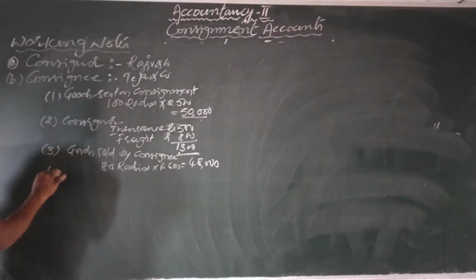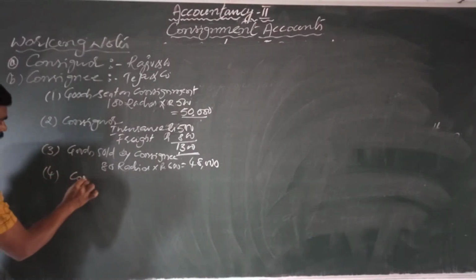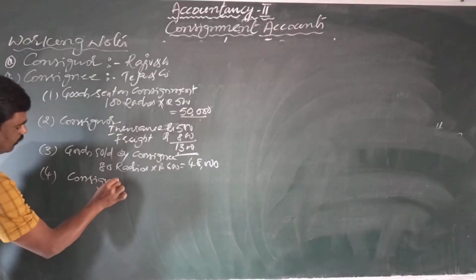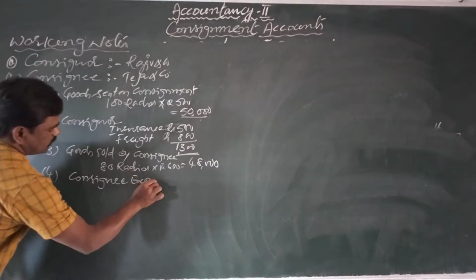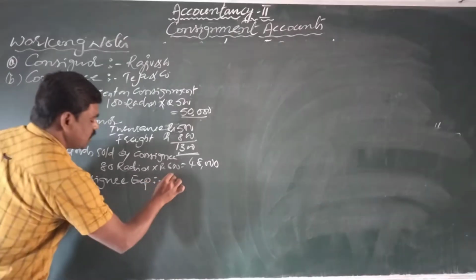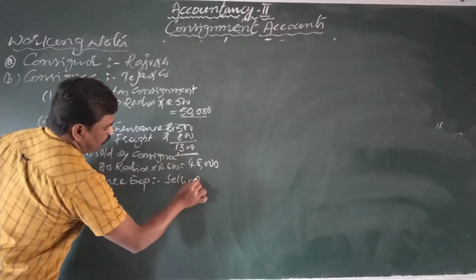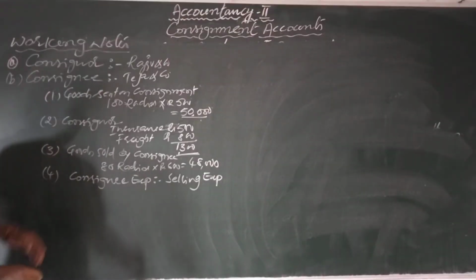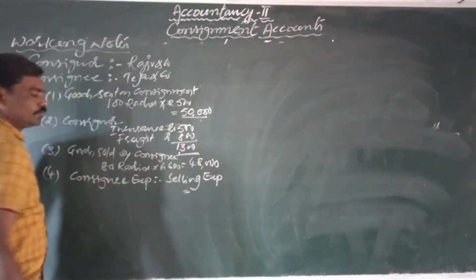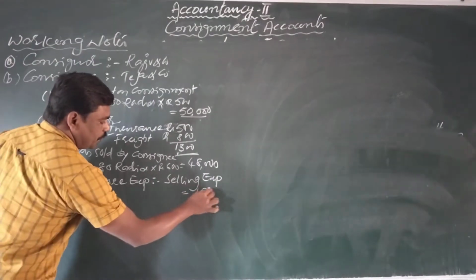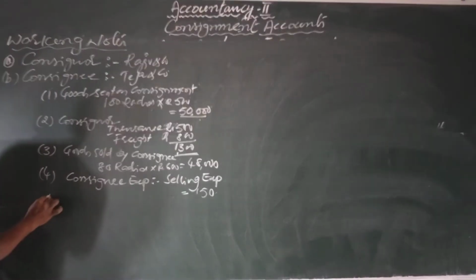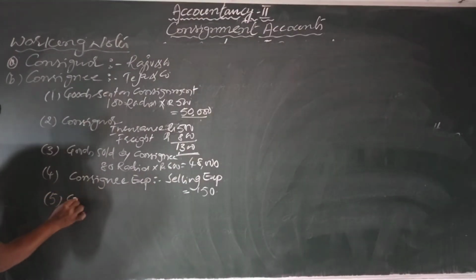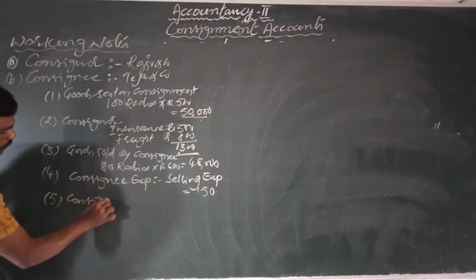We come to the fourth point: consignee expenses. So only selling expenses are there. It is a general expense. Selling expenses rupees 150. And come to the fifth point: consignee commission.